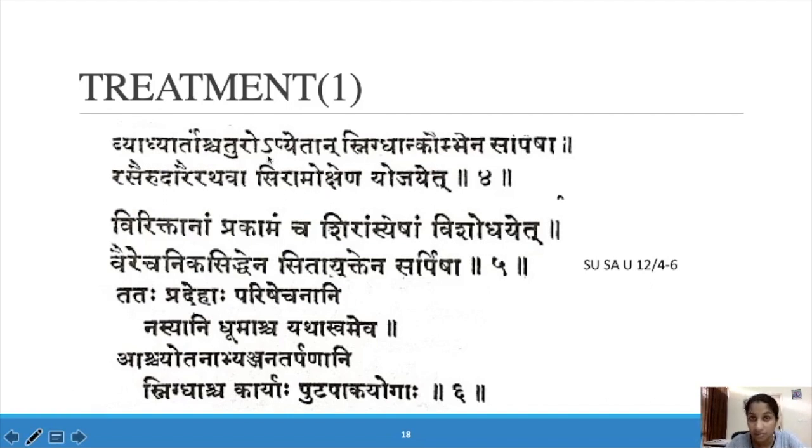So this is the treatment for Rakta Abhishyanda, and for all the Raktaja Vyadhis we can adopt the same line of treatment. First we have to give snehana, or mamsarasa, and after that we do sira mokshana, bloodletting. Then virechana can be given, and also urdhva shodhana, that is nasya. We can also give bidalaka, seka, nasya, dhuma, then aschotana, abhyanjana, tarpana and pudapaka, all with snehana dravyas.